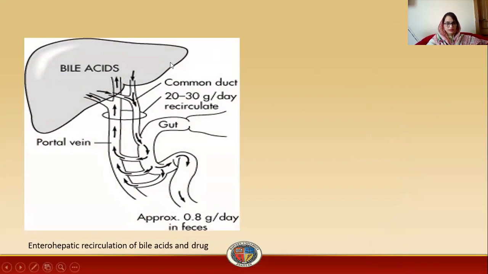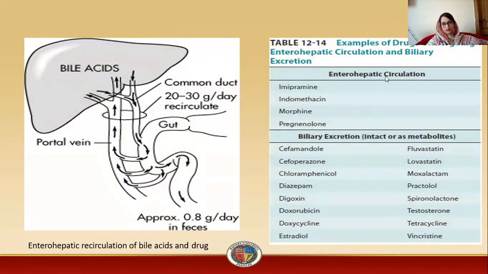From the liver, drugs go into the gut, and then from the gut they go back into the liver by the portal vein. The common duct carries 20 to 30 grams per day in recirculation, and approximately 0.8 grams per day is lost in feces. And this is the table which shows examples of drugs undergoing enterohepatic circulation and biliary excretion. Enterohepatic circulation: amphetamine, indomethacin, morphine, and prednisolone. And biliary excretion, intact or as metabolite: